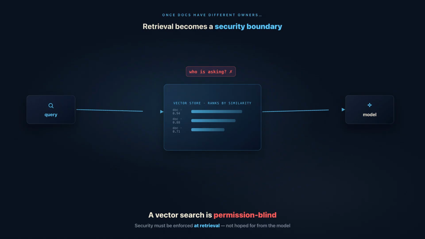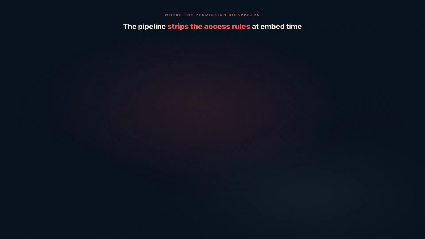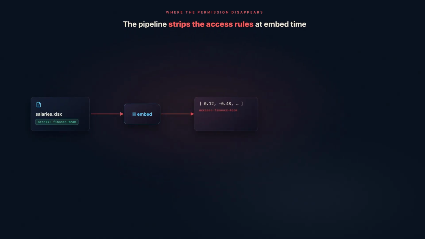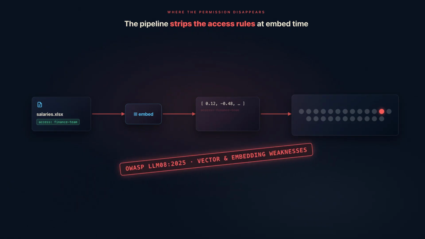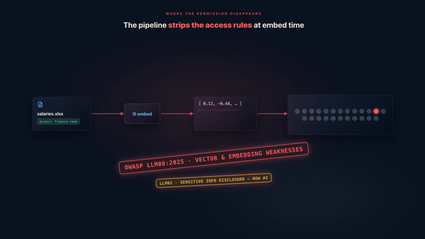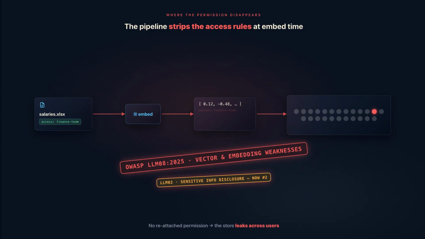So where does the permission get lost? It gets lost the moment you embed. When you turn a document into embeddings, most pipelines throw its access rules away. The metadata that said finance only just doesn't come along. Now that vector sits in the store next to everyone else's, indistinguishable, and a similar query from any user can retrieve it. OWASP put a name on this in 2025. LLM08, Vector and Embedding Weaknesses. And the leak class it feeds, sensitive information disclosure, climbed to number 2 on their list. So if you don't reattach and enforce permission, the store leaks across users.